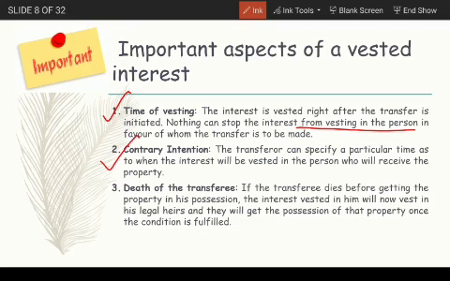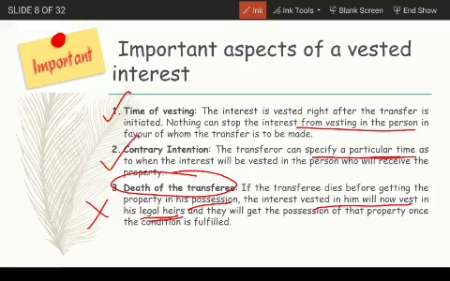The next one is contrary intention, where the transferor can specify a particular time as to when the interest will be vested in the person who will receive the property. And on the death of a transferee before getting the property in his possession, the interest vested in him will now vest in his legal heirs, and the death of the transferee will have no effect over the vested interest.